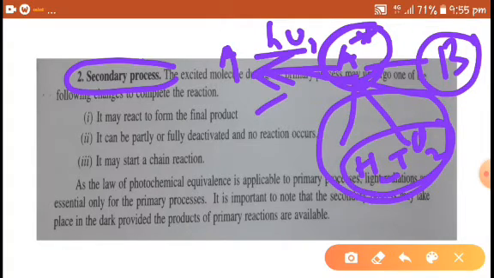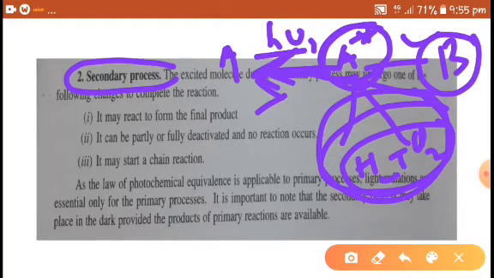This is about photochemical reactions, which take place in two steps. In the primary process, the molecule or atom gets excited by absorbing the radiation. In the secondary process, the excited molecule may be converted into product, or it may lead to a chain reaction, or it may be deactivated, in which case the reaction will not occur.